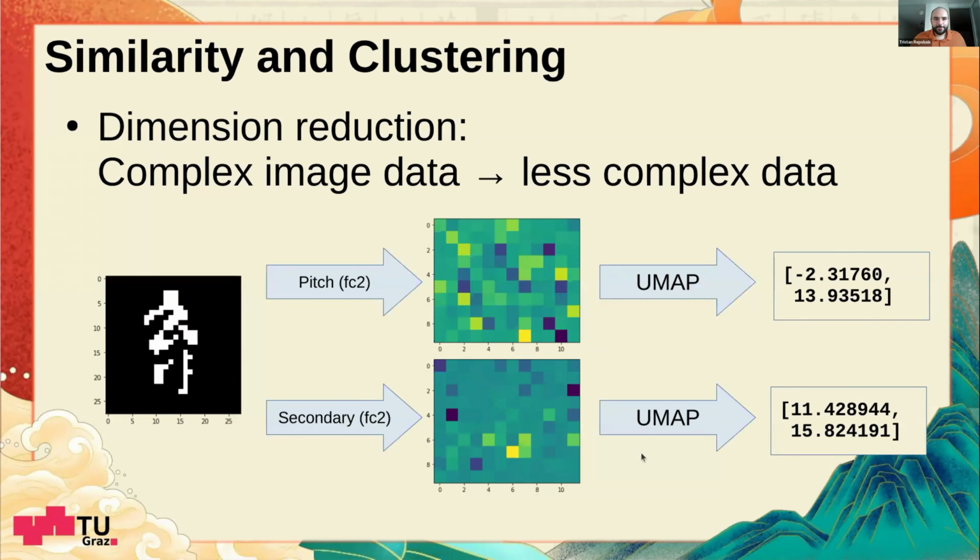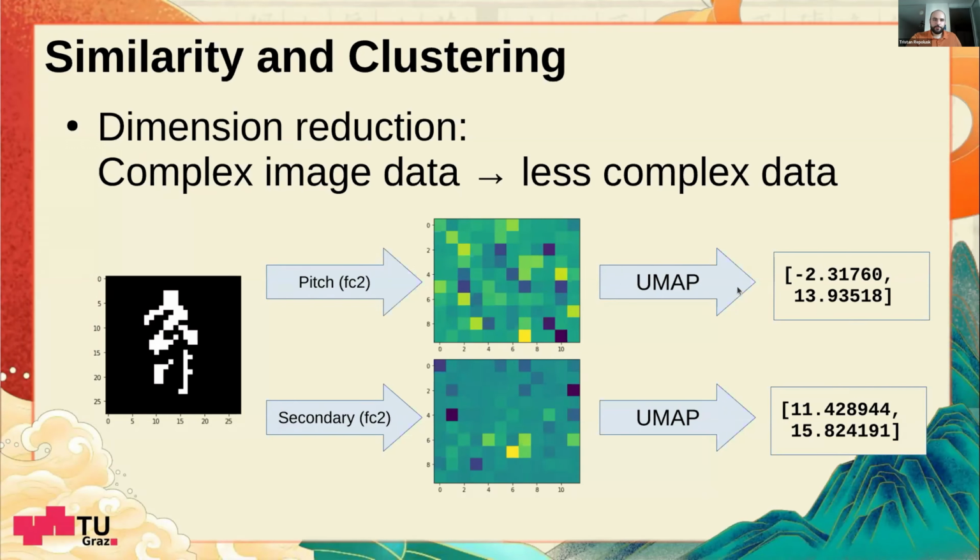And now I need you to remember the FC2 level, which was a 120-dimensional vector, because when we take this as our model output in this case, we have a feature representation for both the pitch and the secondary models.